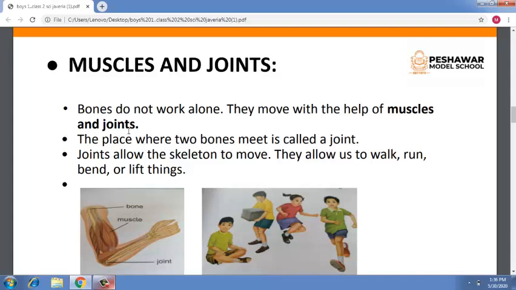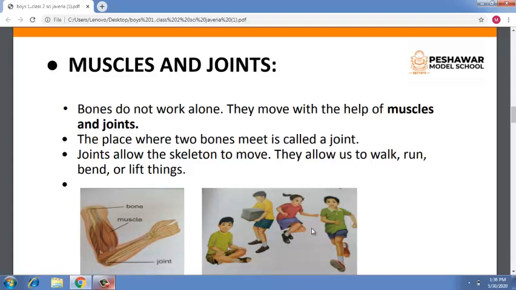The place where two bones meet is called a joint. It helps the skeleton to move or to bend our hands and feet. In this picture, you can see that the children lift some things.